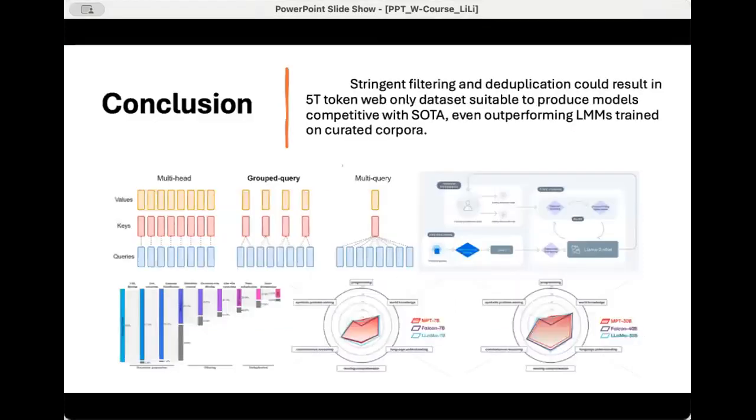10. Conclusion. In conclusion, the rigorous filtering and deduplication processes employed in creating the 5 trillion token web-only dataset, Refined Web, have led to a resource that can generate models competitive with state-of-the-art (SOTA) models. Refined Web has demonstrated the potential to outperform large language models (LLMs) trained on curated corpora. This highlights the effectiveness of stringent data processing techniques in producing high-quality datasets for language model training.